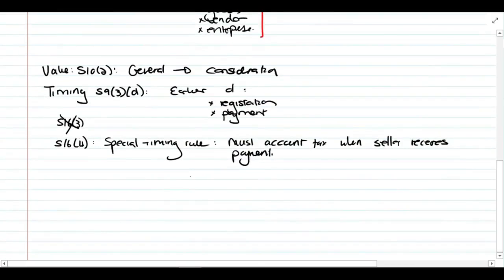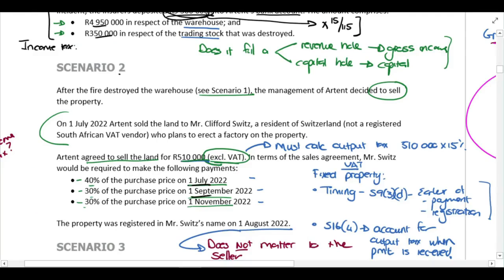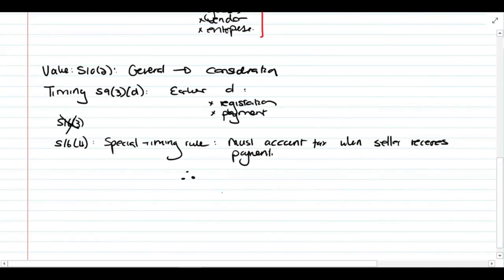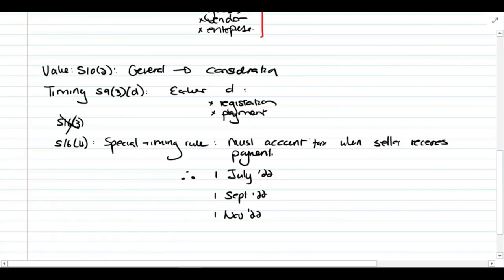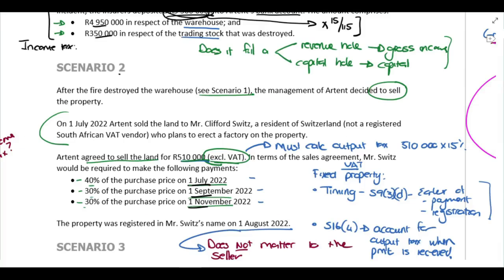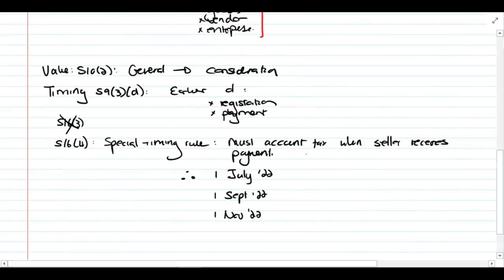So this means, thus, on these dates given, 1 July, 1 September, 1 November, you will account for the output tax. They say it's 40%, 30/30, and the amount is 510.